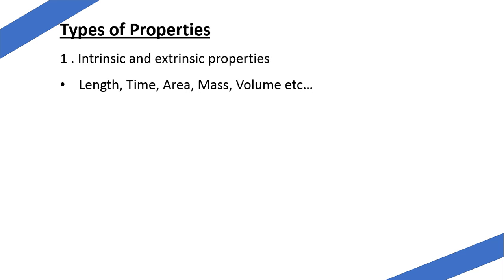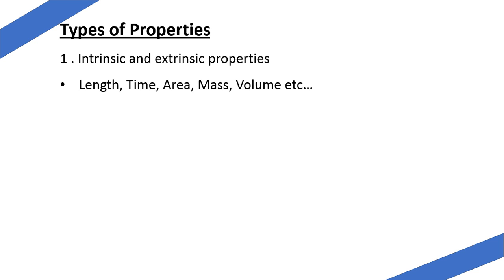Intrinsic properties are the basic properties and cannot be defined in terms of other properties. That is, their values can be assigned independently. For examples: length, time, area, mass, volume. So these are intrinsic properties. Next is extrinsic property.